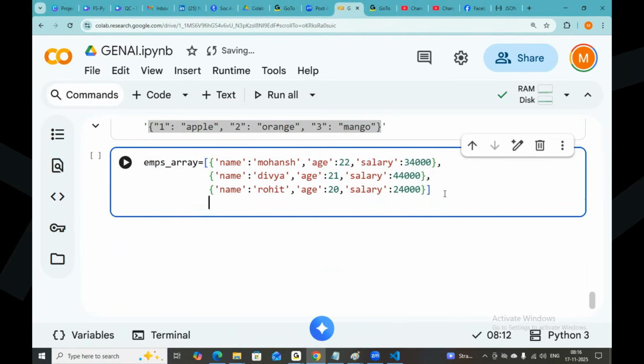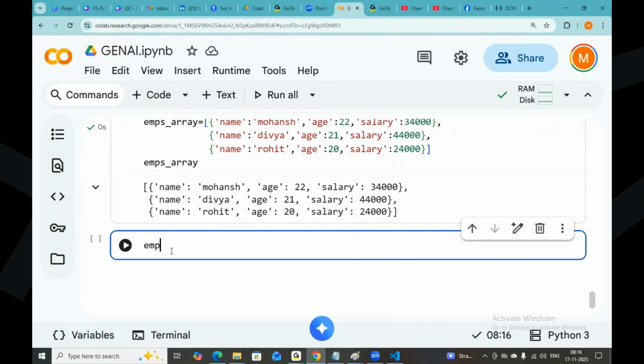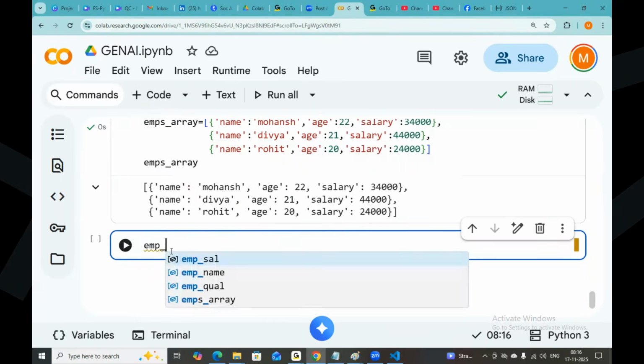This is a normal Python list. Okay, what my requirement is, I want to convert this into a JSON array. How to convert this into a JSON array?